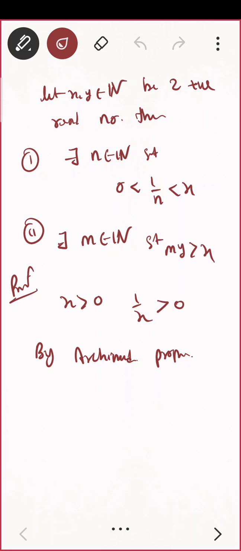By Archimedean property, I am having this real number. So can I say there exists a natural number n such that the natural number will be bigger than that real number, correct?